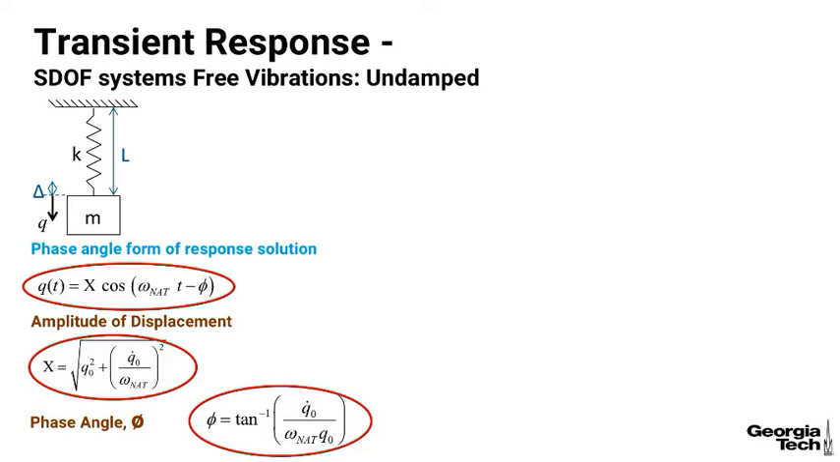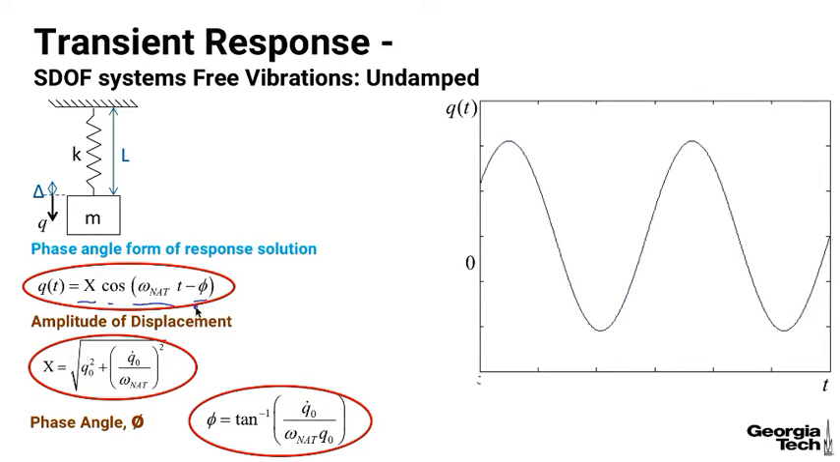We now have the phase angle form of the response solution. Since we have the cosine argument here, it cycles between 1 and -1, so the amplitude of that displacement, again, is given the symbol capital X, and the phase angle is the inverse tangent of q dot naught over omega natural times q naught. And so I took some actual values of the initial velocity and the initial displacement, and I went ahead and plotted this phase angle form of the solution, and this was what it came out to be.